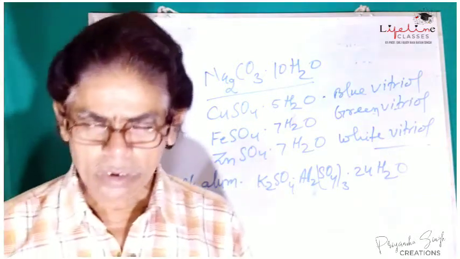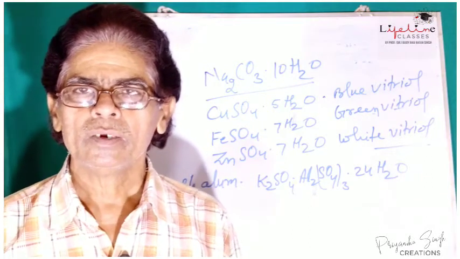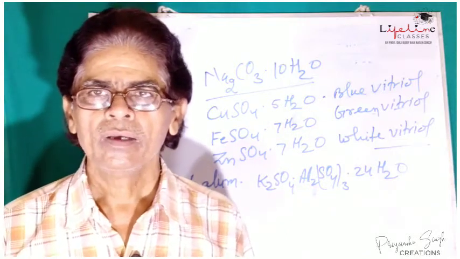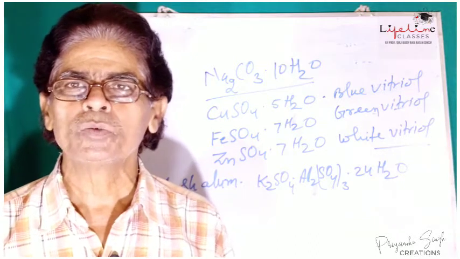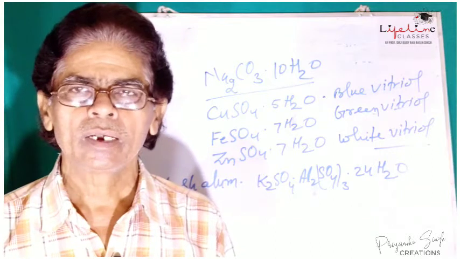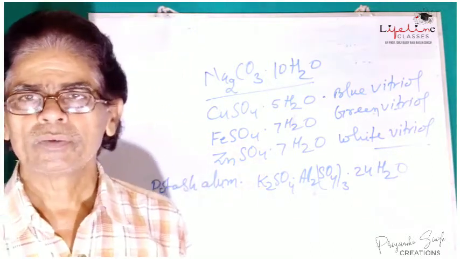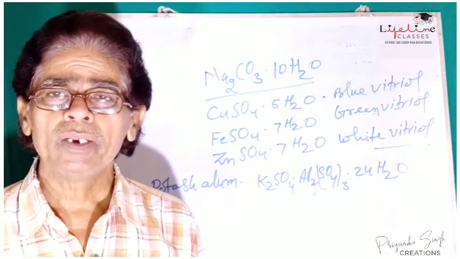Now, another important compound which we have to study here is the plaster of Paris. Plaster of Paris is a very important compound as it is used for plastering the fractured bone for clinical purposes. What is plaster of Paris?